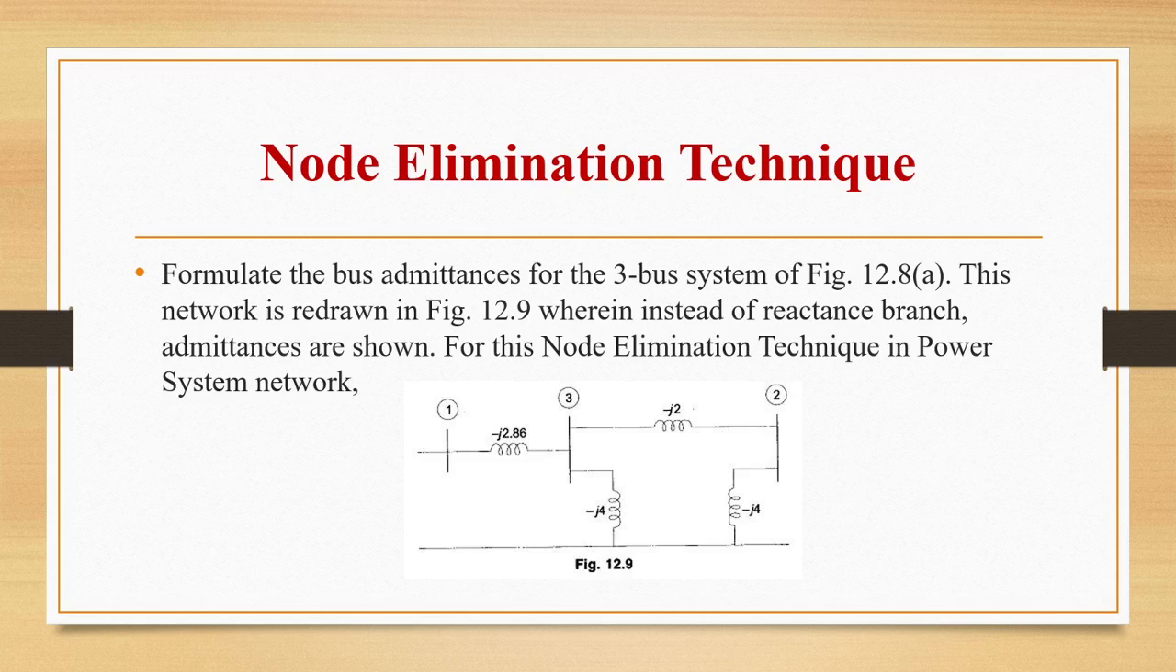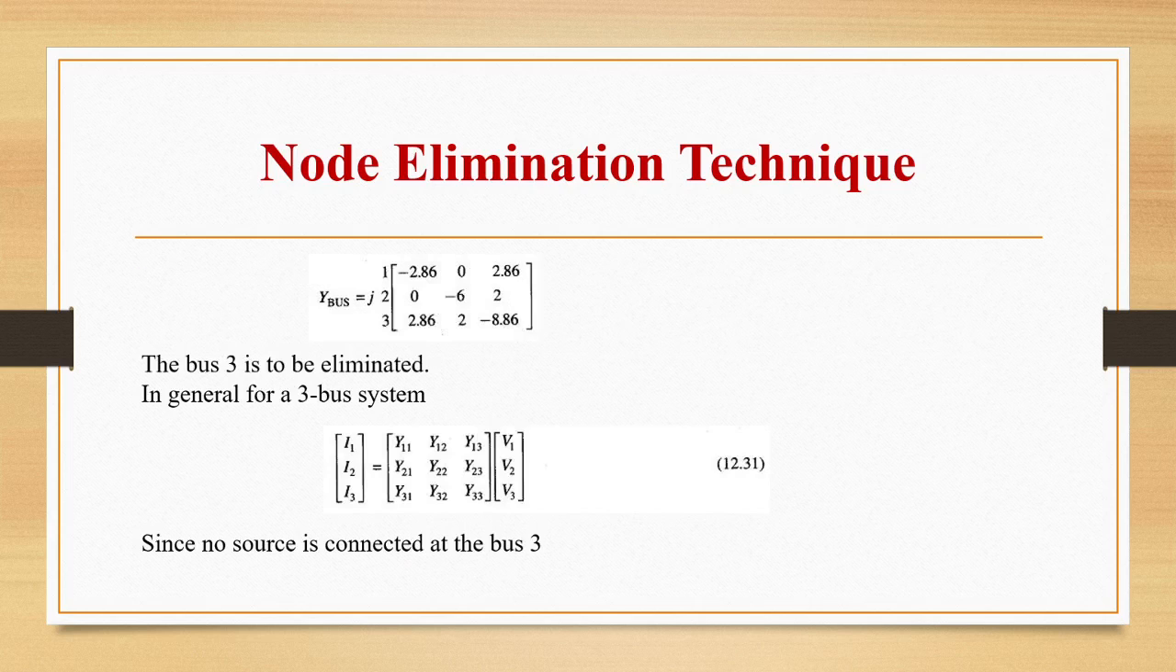For this node elimination technique in power system network, Y bus we are writing as j into a 3 by 3 matrix. This is Y11, 12, 13, 21, 22, 23, then Y31, 32, 33. So minus 2.86, 0, 2.86, 0, minus 6, 2, 2.86, 2, minus 8.86. Bus 3 is to be eliminated.